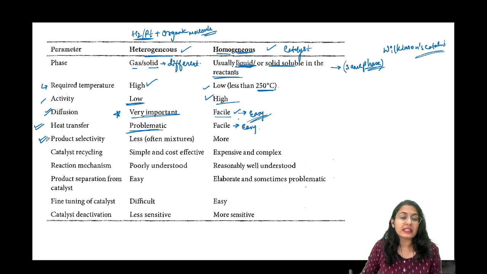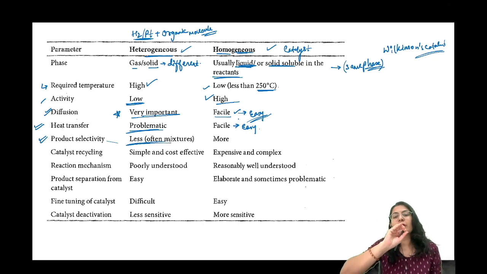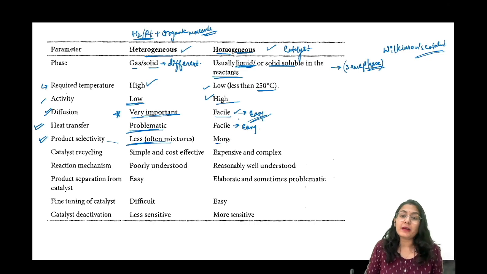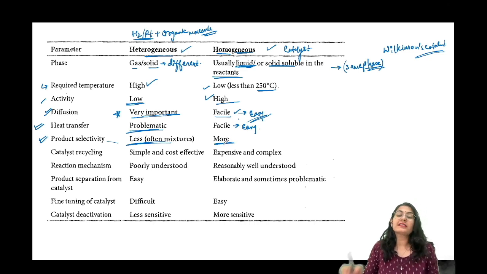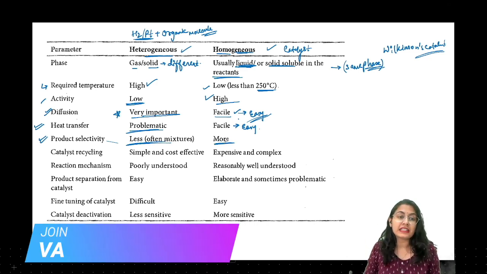Product selectivity: here there is no product selectivity, and even if it is present it will be very little, because we have seen catalytic hydrogenation of alkenes. You see that most of the double bonds are hydrogenated. It's not that chemoselectivity or regioselectivity is absent, but here it is higher. Homogeneous catalysis has a higher selectivity.